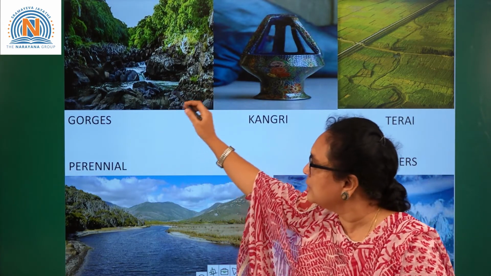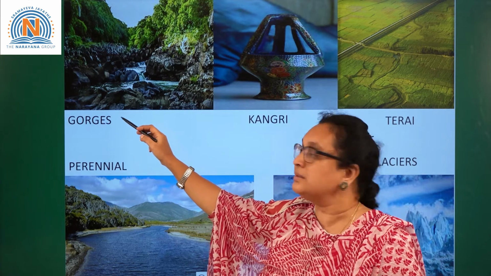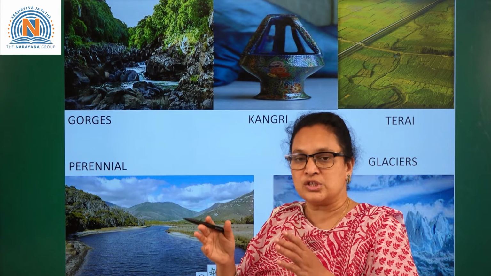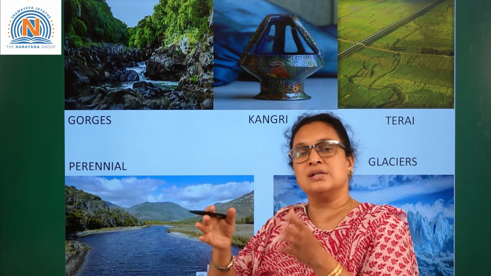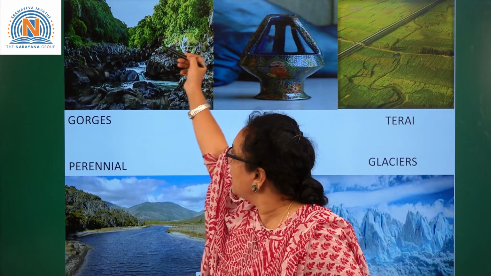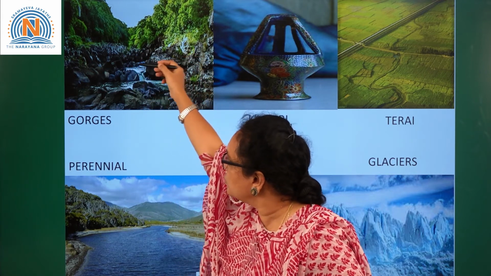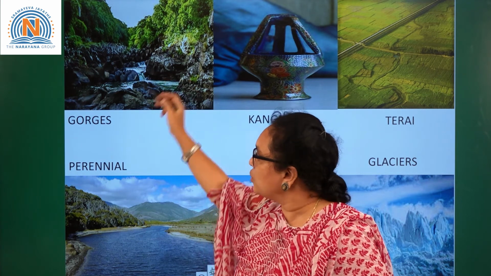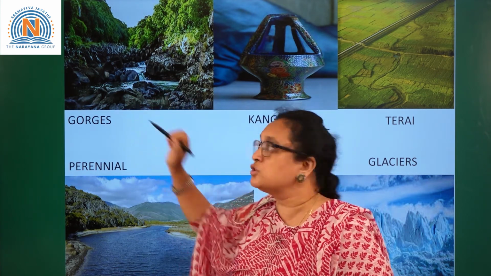What are the Gorges? Gorges are nothing but a narrow valley which flows between two hills or two mountains. If you can see here, two hills, and under that you have all the rocky marshy regions and the steep stream. So these are called Gorges.